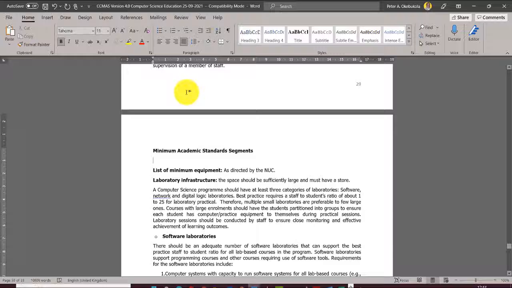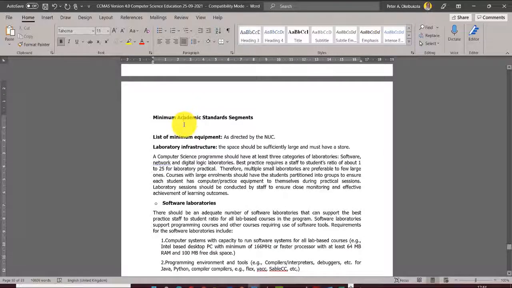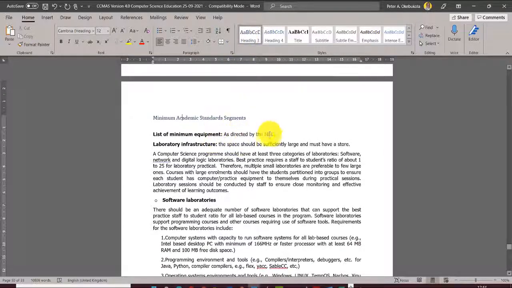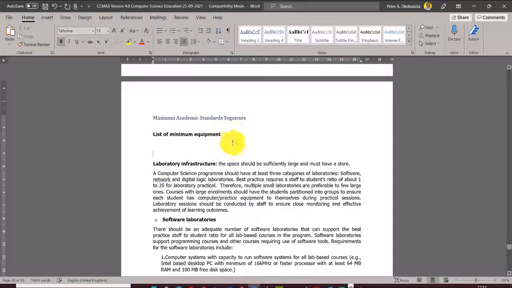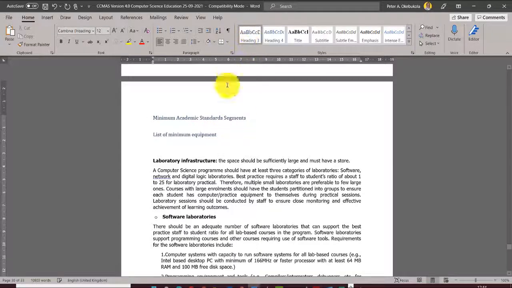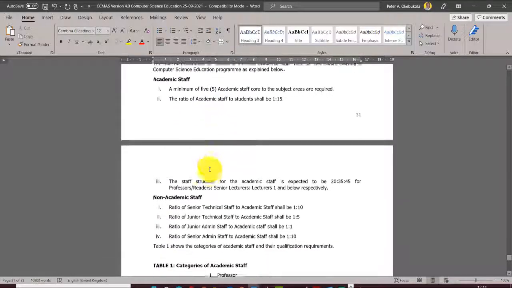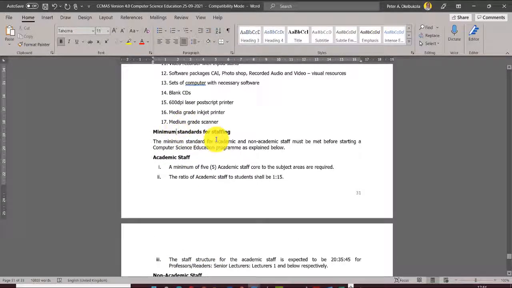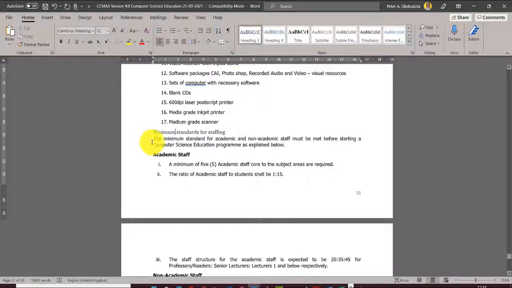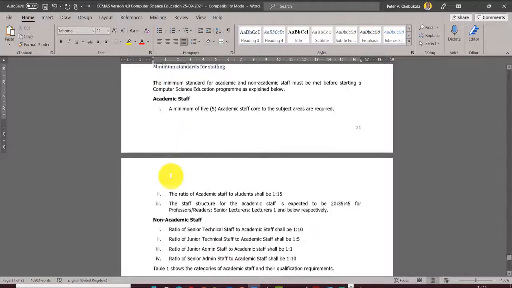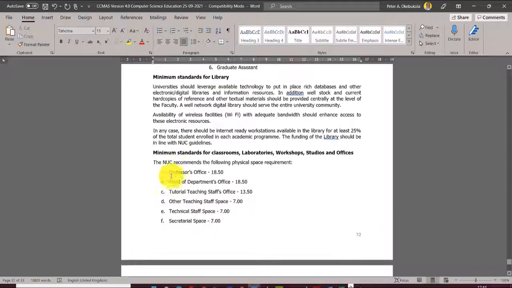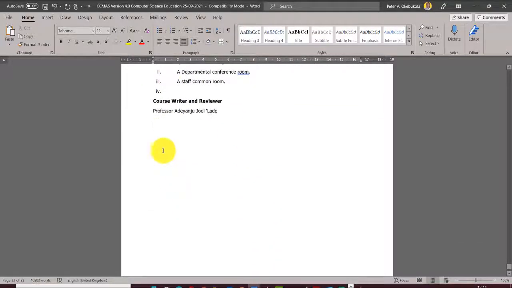So we'll scroll all the way to the end, and when we get to minimum academic standard segment, it's still heading 3. List of equipment as directed by, you see this person didn't do this thing well. It's still heading 3 here. And then I think that will be it. Minimum standards for staffing. This one stays here as heading 3. Then we give it a space here. These are subheads under that. Course writer. No, this is out. So we have done that very important step number 5.